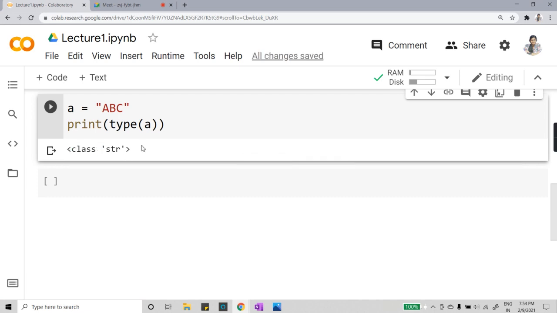We will not discuss these things for now. For now, what you need to concentrate on is that you have got the data type, and that data type is string. Let's say I just want to change it. I would